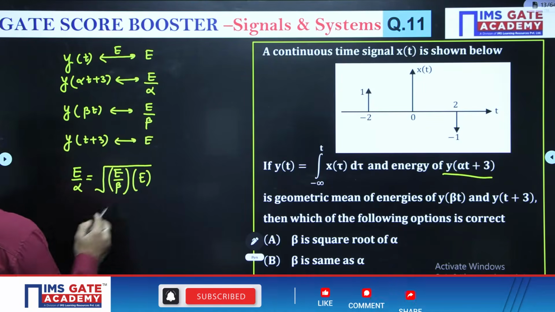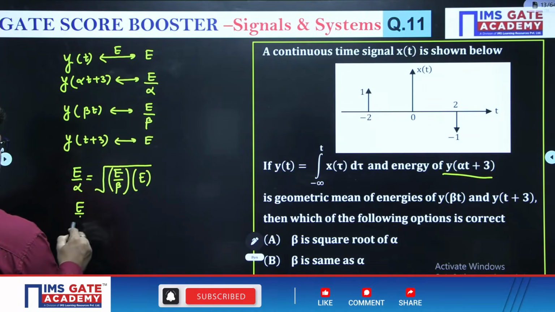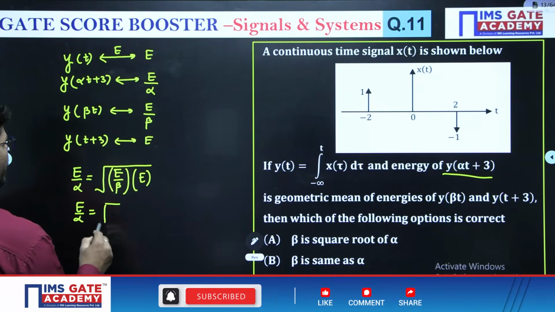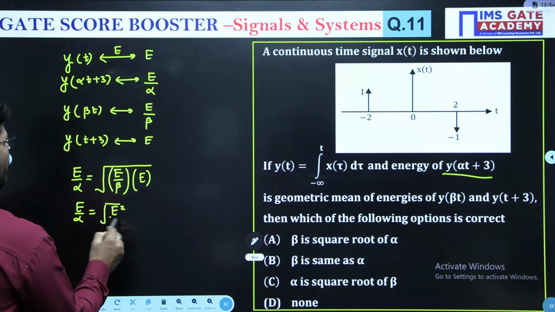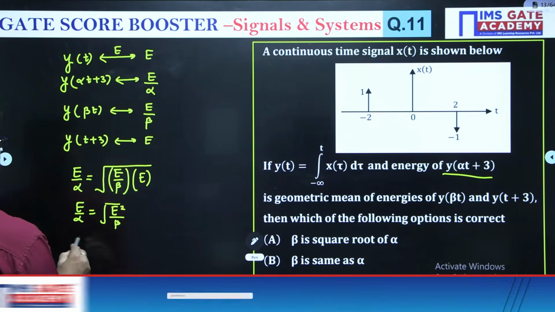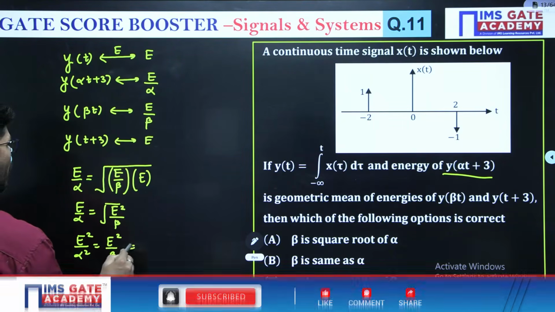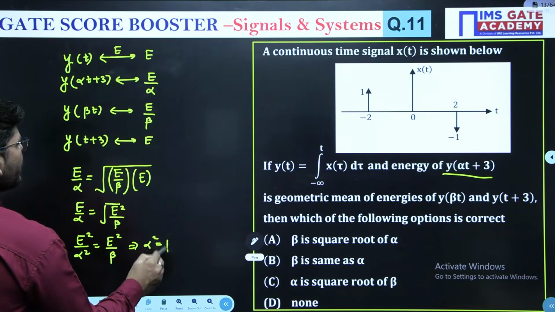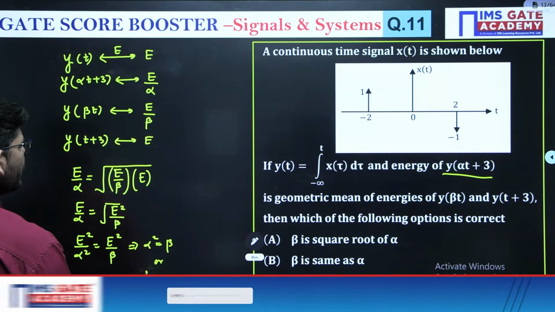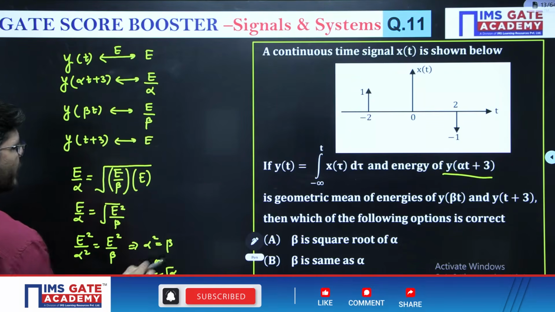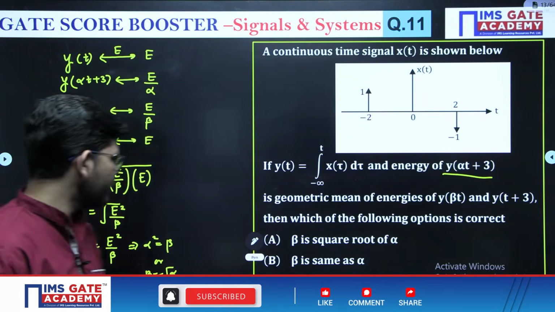Then you can write E upon alpha equals under root of E square upon beta, or E square upon alpha square is E square upon beta, or alpha square is beta. So see which option is correct.